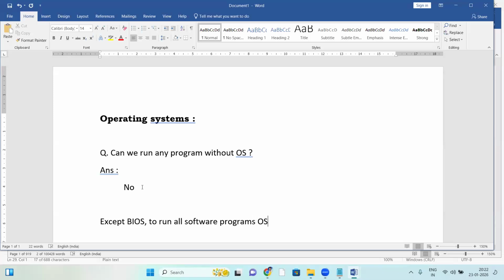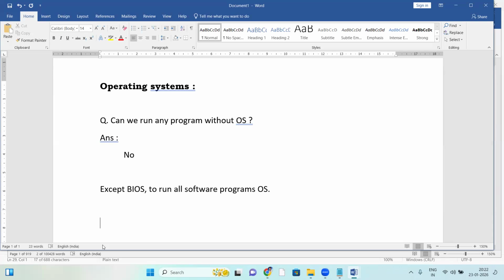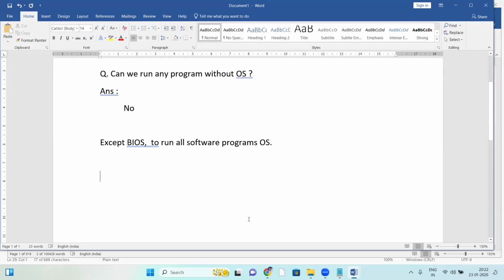Except BIOS, to run all software programs OS is required. What is BIOS? BIOS is not a software program. BIOS is also a program, but it's not a software program. So what is BIOS? BIOS stands for what? Can anyone give the abbreviation for BIOS? Very simple question.